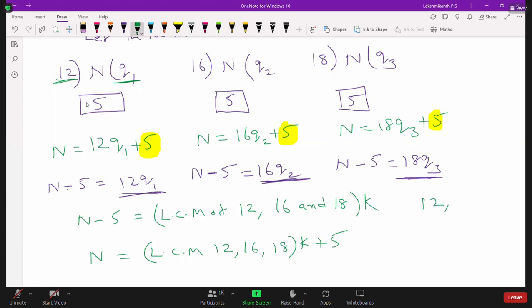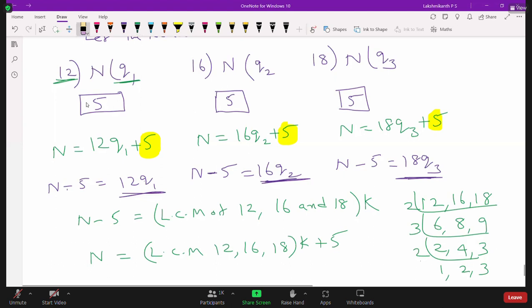Now let us find the LCM of 12, 16 and 18. Divide by 2: 2 times 6, 2 times 8, 2 times 9. Then divide by 3: 3 times 2, 3 times 3. Then divide by 2 again: we get 1, 4, 3.